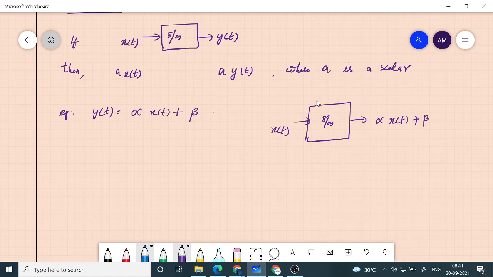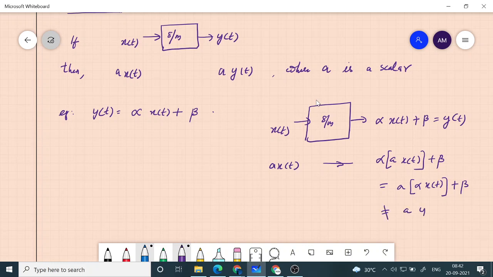To check for homogeneity, what will happen if I give a into x of t? Wherever x of t comes, now a into x of t comes. So the output corresponding to this particular input can be written as alpha into a x of t plus beta, which is not equal to a into y of t.